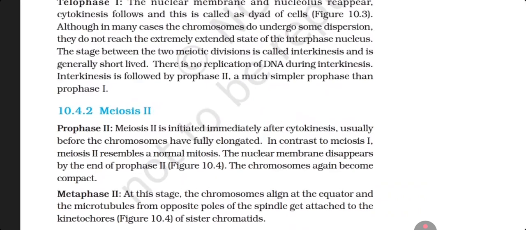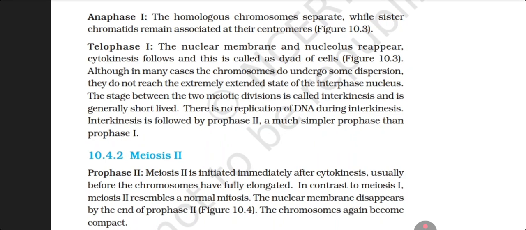Anaphase 1: the homologous chromosomes separate while the sister chromatids remain associated at their centromeres, figure 10.3. Telophase 1: the nuclear membrane and the nucleolus disappear. Cytokinesis follows. This is called a dyad of cells, figure 10.3.